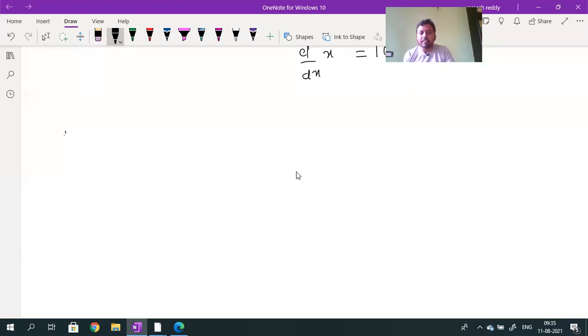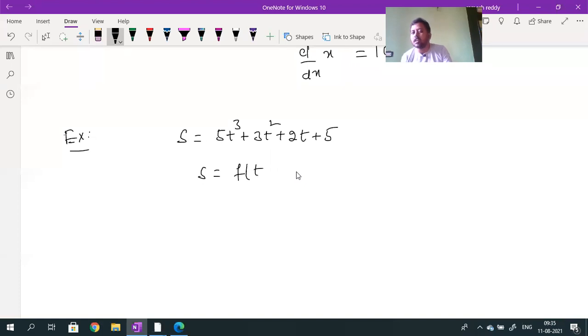Now let me see one example problem, based on our topic. For example, the distance traveled by a body is a function of time, which is given by 5 into t cube plus 3 into t square plus 2 into t plus 5. This is the distance traveled by a body. So s is a function of time.